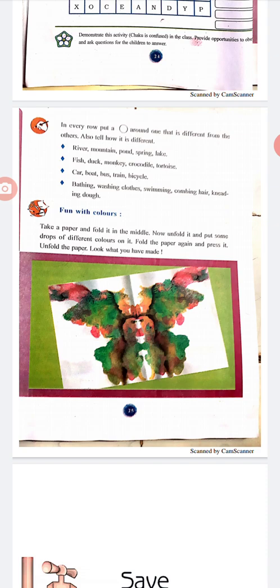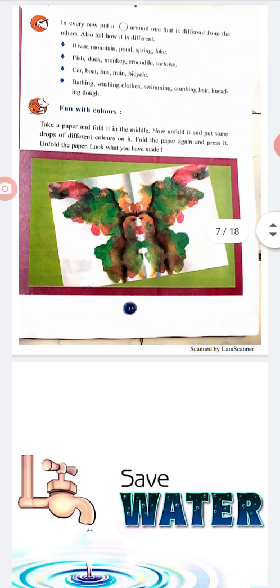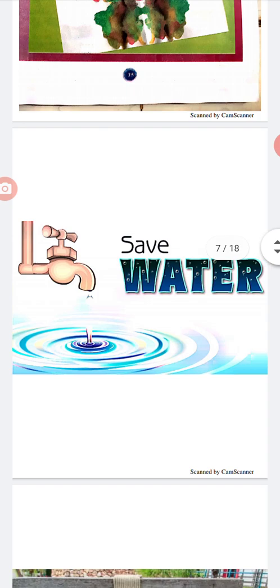Now, see the next one, fun with colors. Take a paper and fold, do the activity. So remember children, save water. Water is a precious property. Water is the essence of life. Water is life. Save water and water will save us.